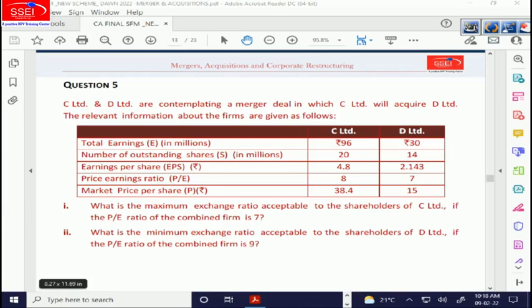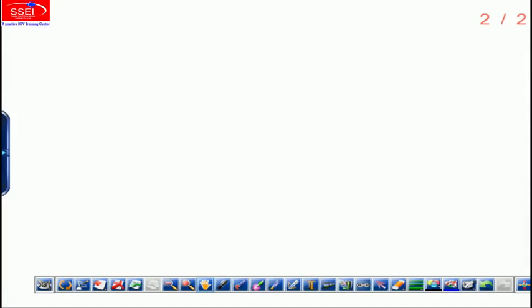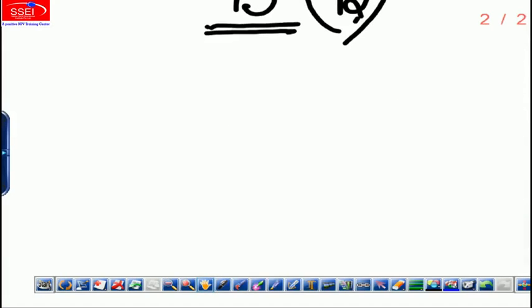Second question. What is the minimum exchange ratio acceptable to shareholders of D if the P/E ratio of the combined firm will be 9 times? Okay, so firm B, if you are the shareholder of firm B, you are presently holding a share, firm B, beta, minimum exchange ratio. So you are presently holding a share worth PB.